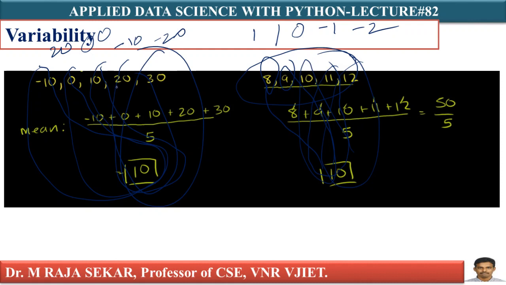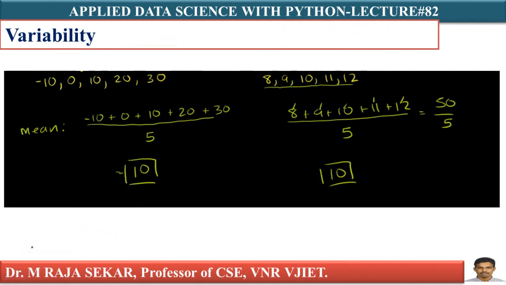The numbers -10, 0, 10, 20, 30 are farther away from 10. Therefore, I can say these numbers are more dispersed. This sentence is important: more dispersed. Which numbers are more dispersed? -10, 0, 10, 20, 30 compared to 8, 9, 10, 11, 12. But they have the same mean.